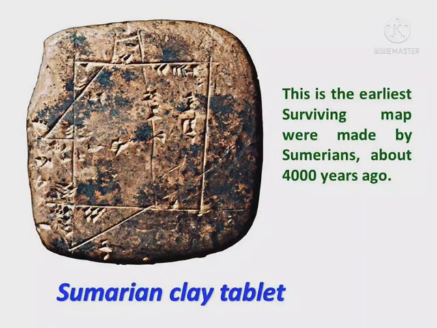This is a Sumerian clay tablet. This is the earliest surviving map, made by Sumerians about 4000 years ago. The Sumerians' temples owned large tracts of land and they had to keep account of income from the lands. That is, they tried to keep records of the lands with the help of maps. Sumerians lived in what is present Iraq.